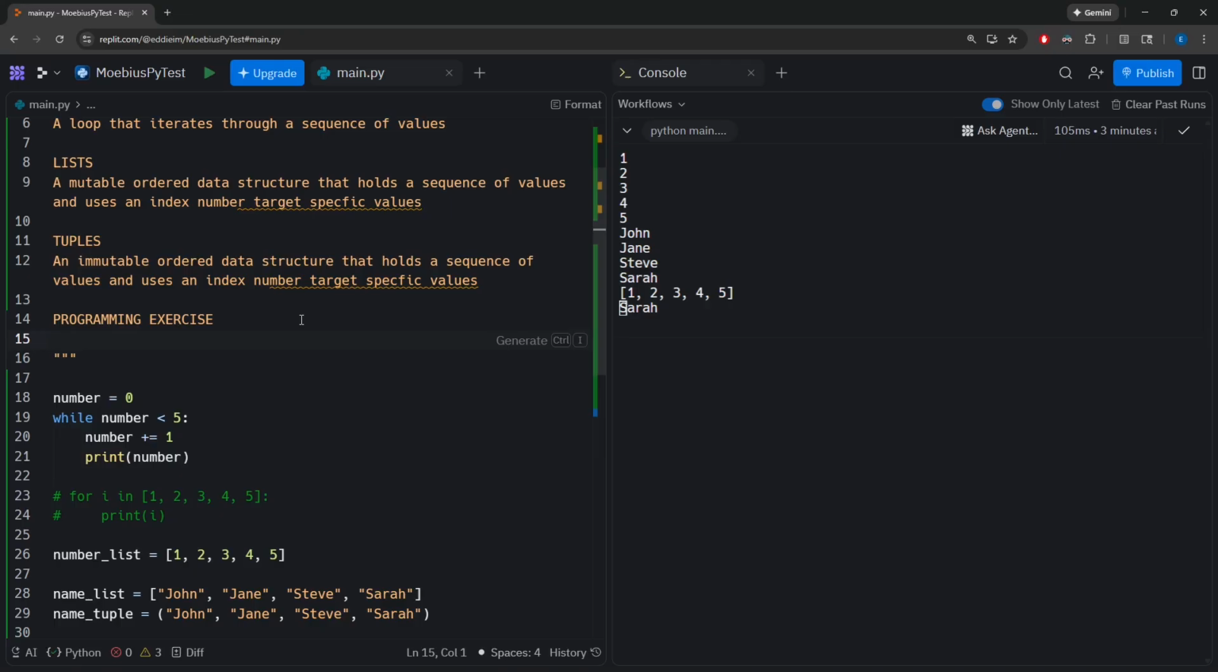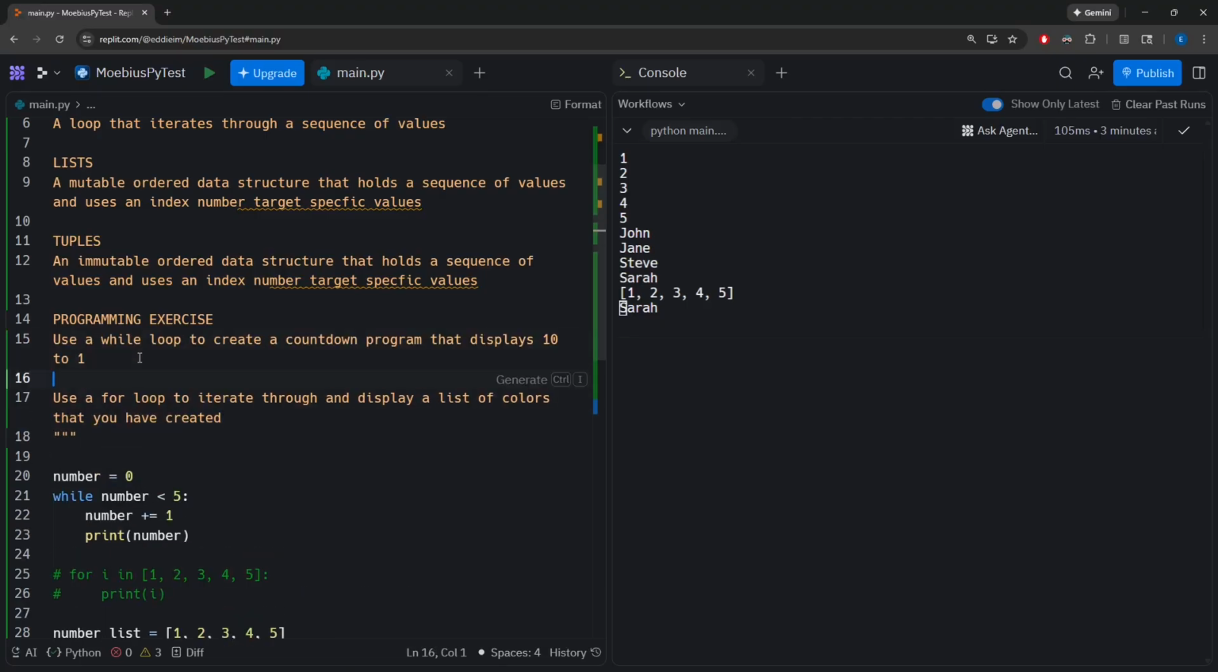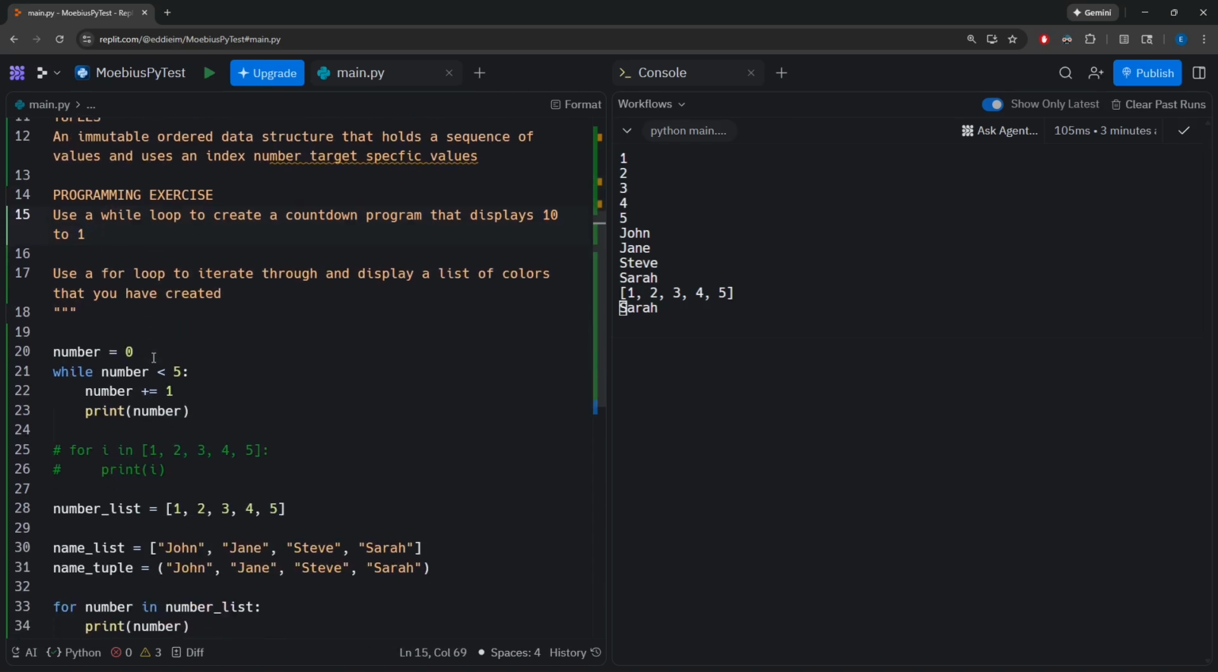And as always, to round off our video, I'm going to be talking about 2 programming exercises that you should attempt. So there are 2 problems today, both of them to have an example using a while loop and a for loop. So for the while loop, I want you to try to create a while loop to create a countdown program that displays 10 to 1. So this is going to be a little bit of a stretch because what we did in our example is we did a count up. So we printed 1, 2, 3, 4, 5.